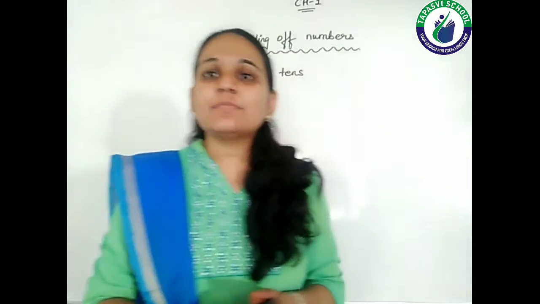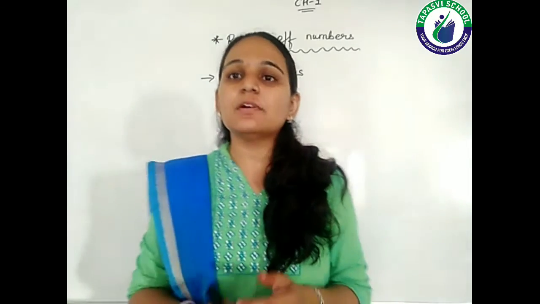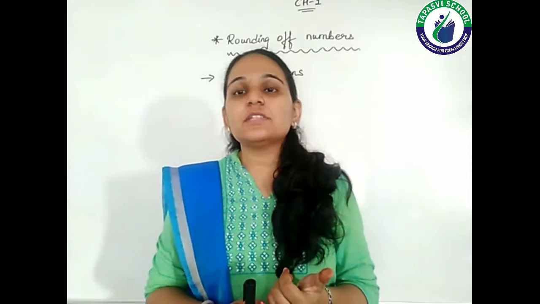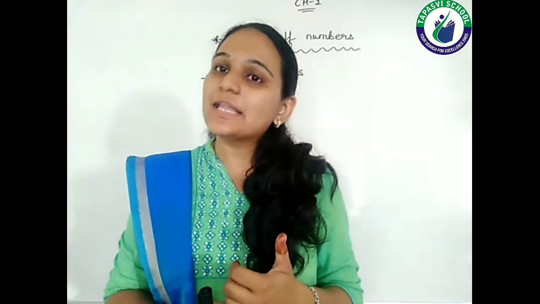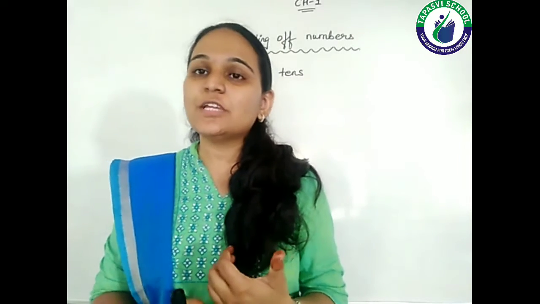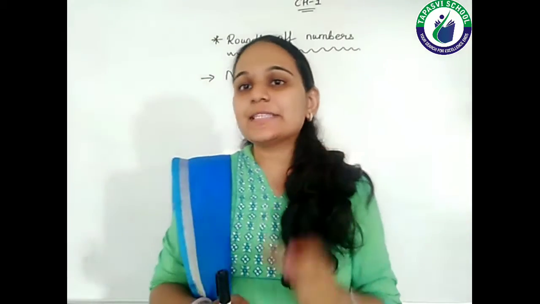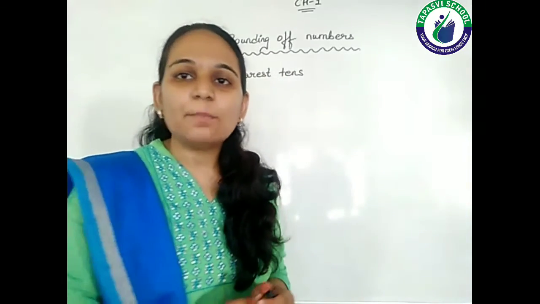So let's see the three topics included in rounding of numbers. First one is rounding off to the nearest tens. Second one is rounding off to the nearest hundreds, and the last one is rounding off to the nearest thousand. First I am going to explain rounding off to the nearest tens. First I will take an example. With an example only I will be able to explain the entire topic.